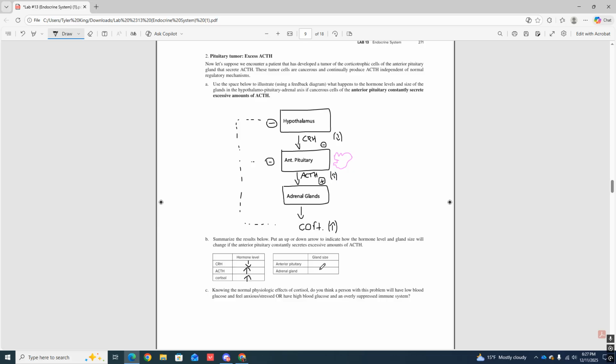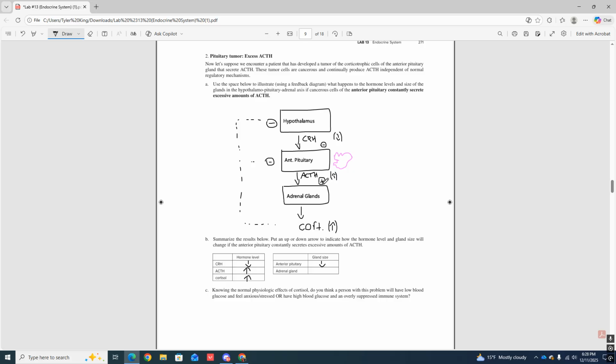Now let's talk about gland size. Anterior pituitary, I see 2 negatives on this guy here. Remember, the amount of hormone that it produces does not dictate the size of it. It depends on if it is being stimulated, being told to do so. So I see 2 negatives on top of the anterior pituitary. Because of that, that size is going to go down. It's going to atrophy.